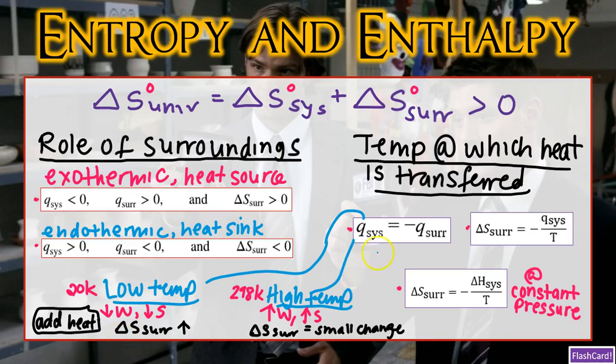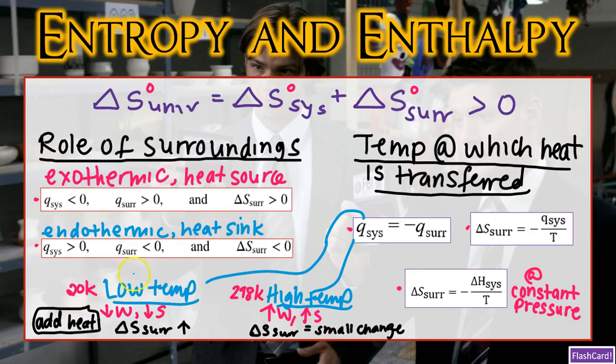You also can think of it as Q of the system is going to be negative, or exothermic. Therefore, Q of the surroundings must be positive. So let's go further and talk about high temperatures. For example, 298 Kelvin. This is going to be a situation where we have an increase in microstates and therefore we already have an increase in entropy. So since the surroundings already have a large quantity of energy dispersed, there are more energy levels and a larger number of microstates, so transferring the same quantity of heat energy will result in a change that's relatively small.